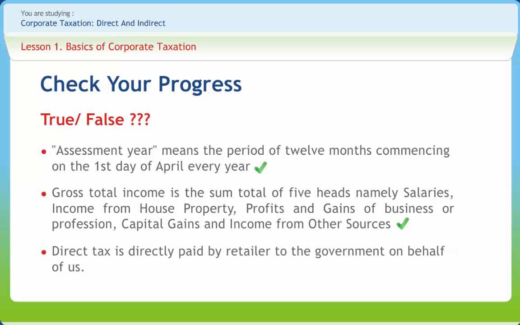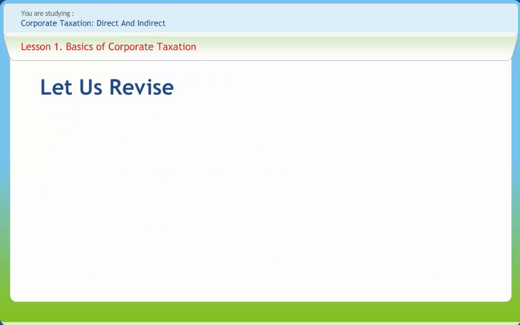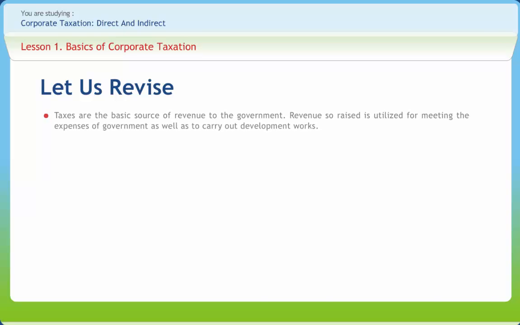Direct tax is directly paid by retailer to the government on behalf of us. Right or wrong? Wrong. Now let's revise what we have studied till now. Taxes are the basic source of revenue to the government. Revenue so raised is utilized for meeting the expenses of government as well as to carry out developmental works.